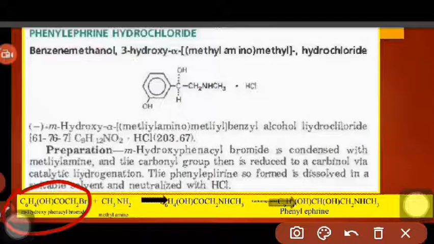Then along with that you have methylamine and you get the intermediate compound C6H4 OH COCH2 NHCH3. Then on further catalytic hydrogenation you get phenylephrine. That is written here: meta hydroxy phenacyl bromide is condensed with methylamine and the carbonyl group is then reduced to give carbinol group via catalytic hydrogenation.